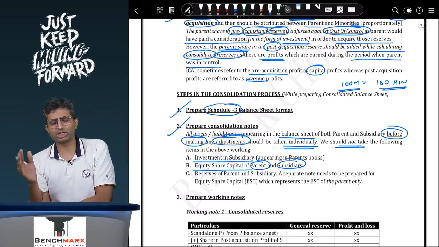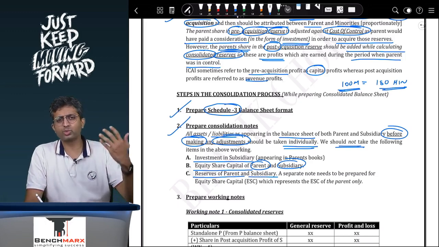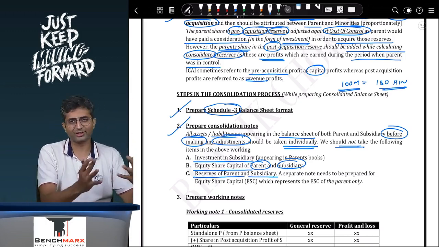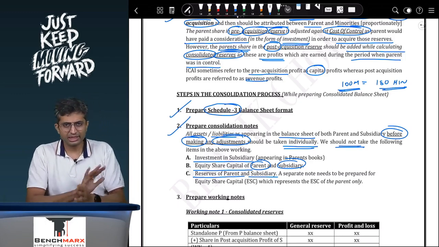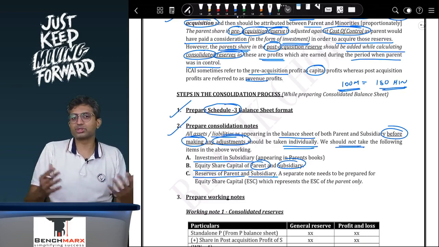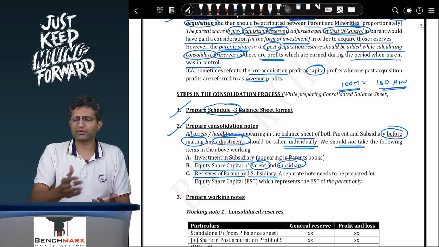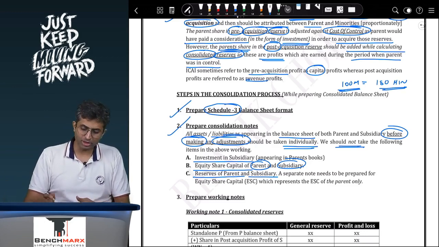The remaining 20 or 30% will go to minorities. Reserves of the parent and subsidiary: parent's reserves will be shown in working note number 1. I know this sounds like too much, but if you just do some basic practice, this will flow through very easily. And subsidiary reserves need to be analyzed. Analyze means you have to bifurcate them first between pre and post and then between parent and minorities.